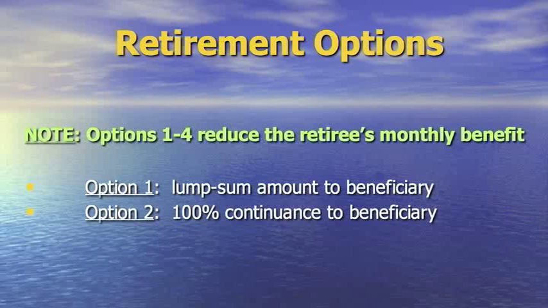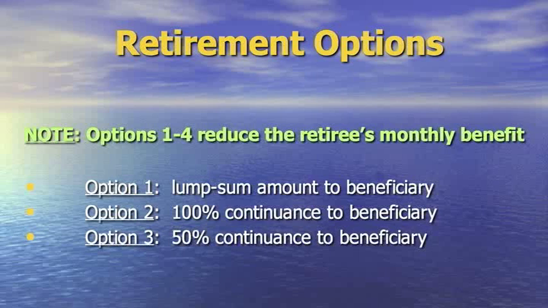Benefit option 2 replaces the 60% eligible spouse continuance with a 100% continuance to the named beneficiary. If the named beneficiary dies before the member, a new beneficiary may not be designated, and the reduced allowance to the member remains in place for the lifetime of the member.